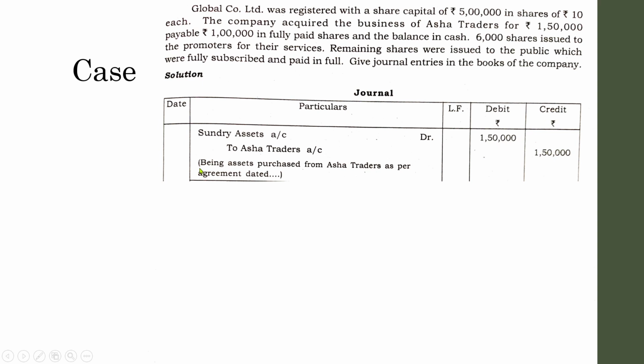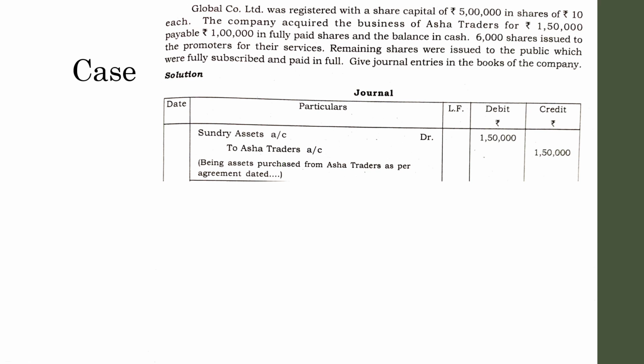In this module we will be dealing with only journal entries, so writing narration is an important aspect from the examination point of view. So the entry is: asset purchased from whom? Asha Traders as per agreement dated. No date is given, so just write it like this. So the first entry we have passed is about the asset purchase or the value of the asset.